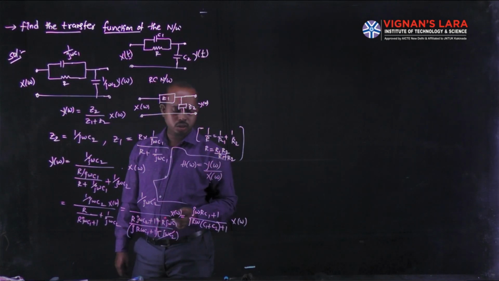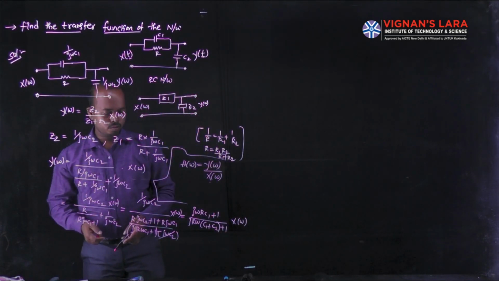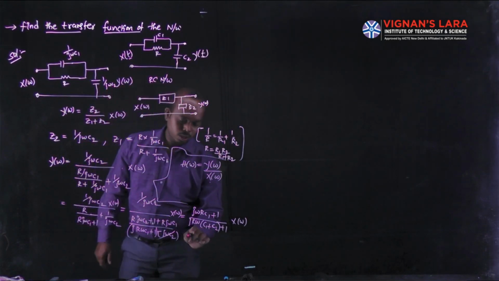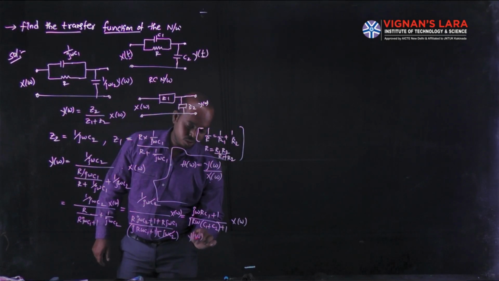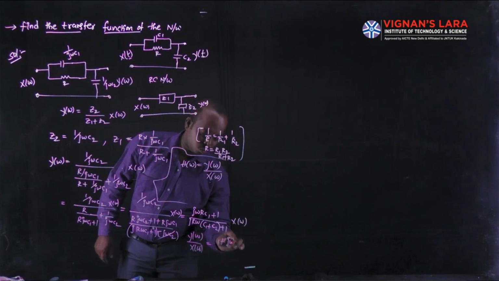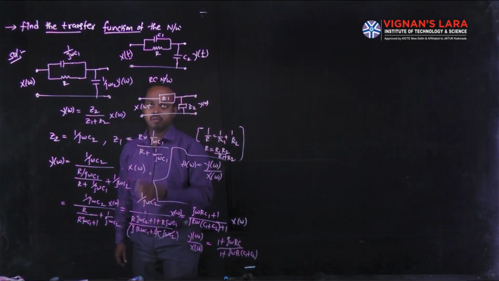Based on that relation, move this X(ω) to the right-hand side. Finally, you can write the transfer function of the given network: Y(ω) divided by X(ω) is equal to 1 plus jωRC1, divided by 1 plus jωR(C1 plus C2). This is the transfer function for the given network.